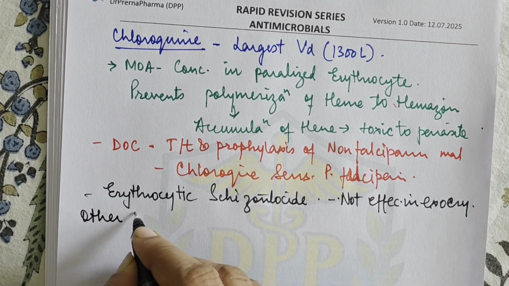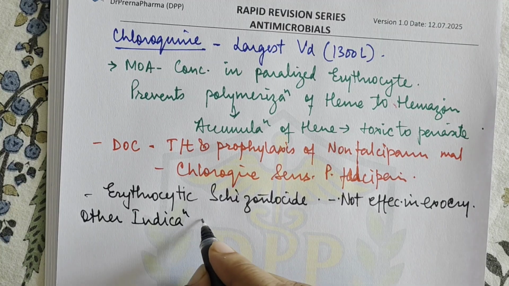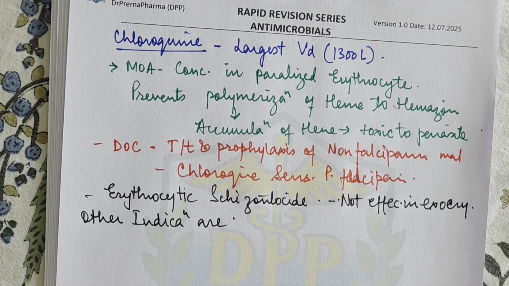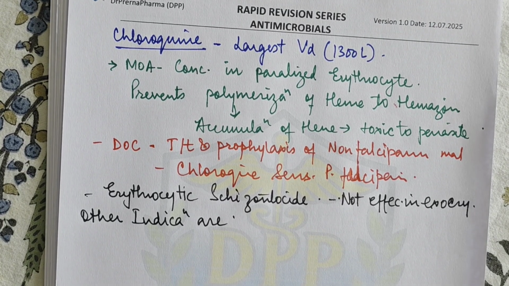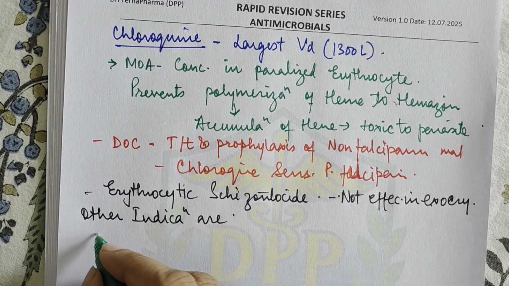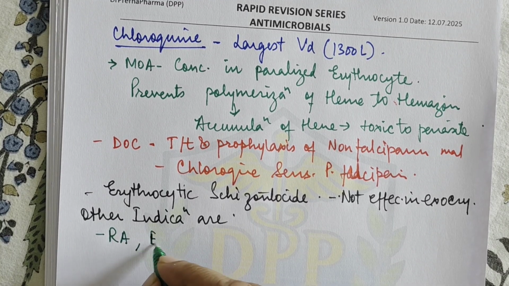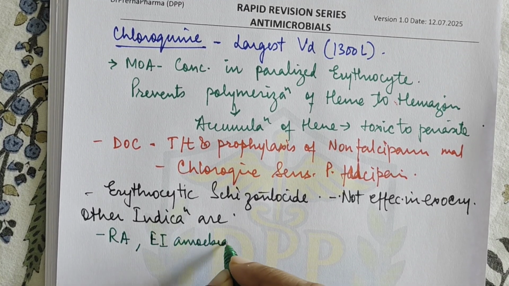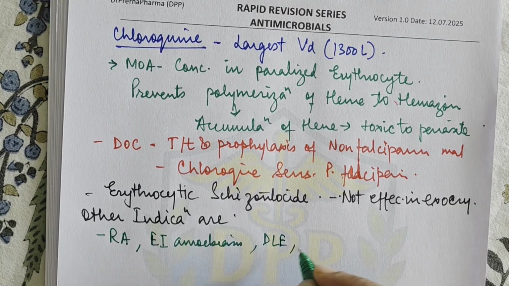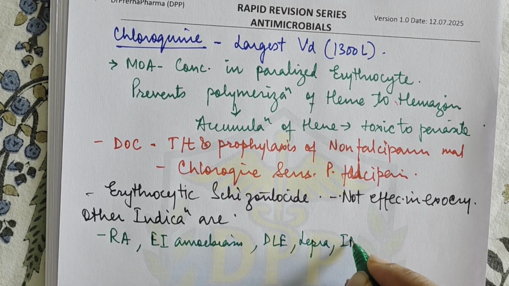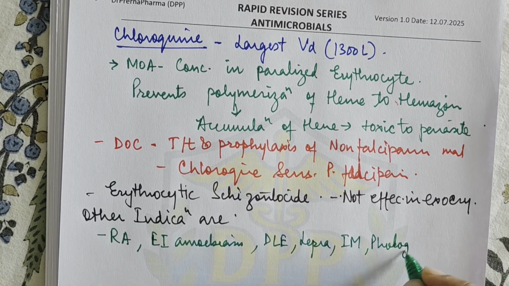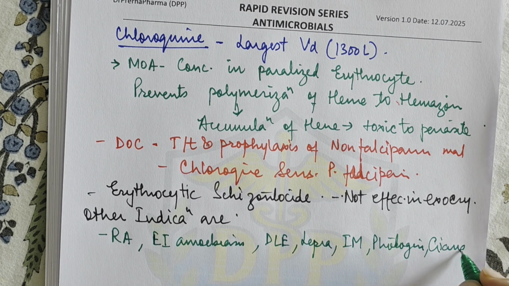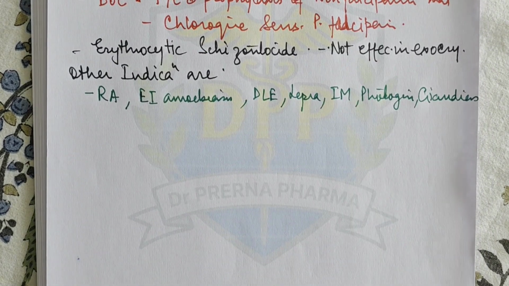Then other indications. Sometimes you can be asked a question also, that the following are the uses of chloroquine except. So among the uses of chloroquine, the first is malaria, then rheumatoid arthritis, then extra intestinal amoebiasis, okay, discoid lupus erythematosus, lepra reaction, infectious mononucleosis, photogenic reactions, then also giardiasis. So these are the various uses of chloroquine.